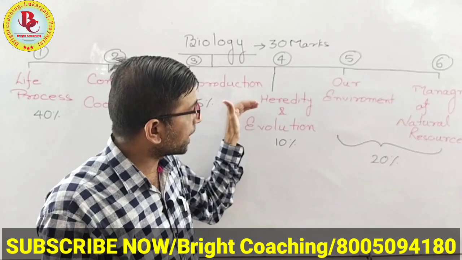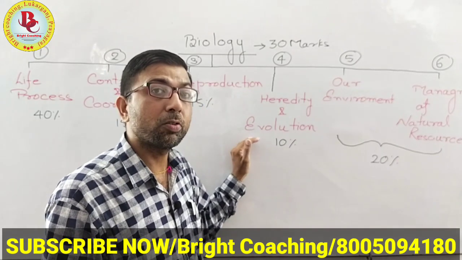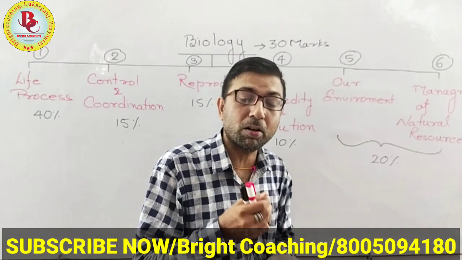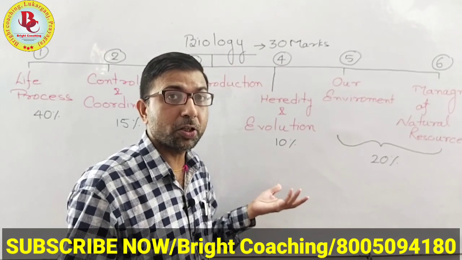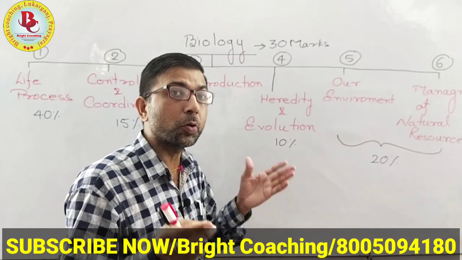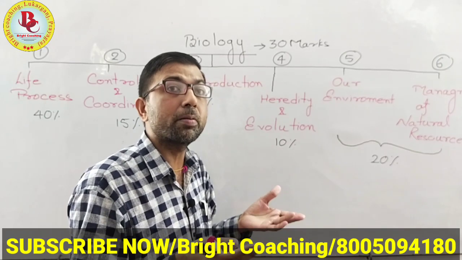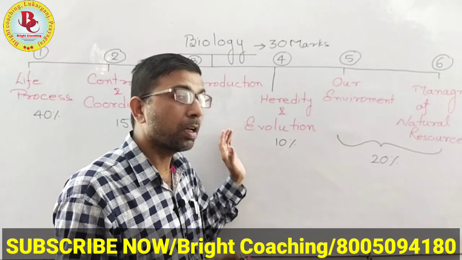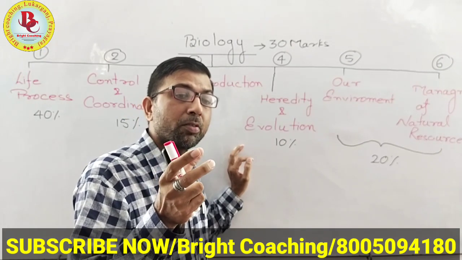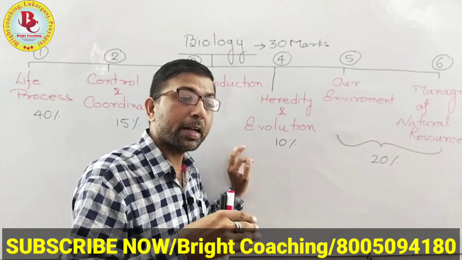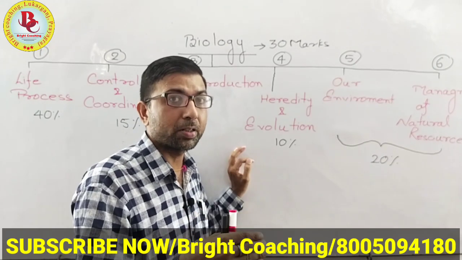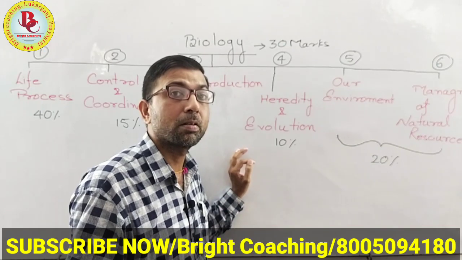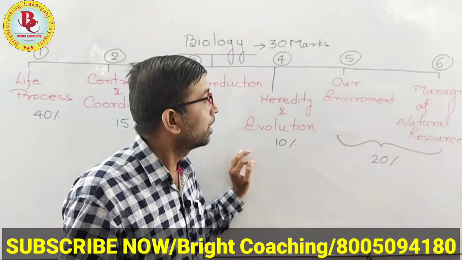After that, in the second part of this chapter, evolution, we study the different theories of evolution, like Darwin's theory, Lamarck's theory, and Hugo de Vries' theory, known as the mutation theory. Actually, evolution is the term which indicates the regular development in living things, from which new types of species are generated on the earth.